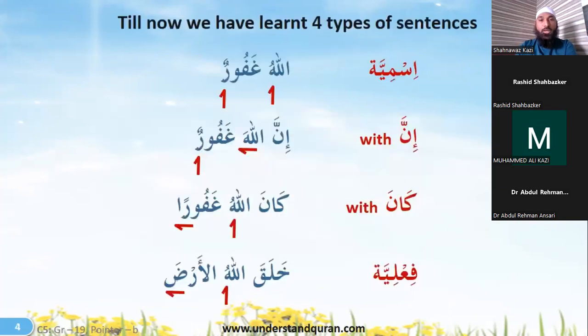Okay. So till now we have learned there are four types of sentences. Jumlatul ismiya, and that is Allahu Ghafurun, starts with an ism. Then we have inna Allaha Ghafurun. After that the noun would have a fatha. Then we have the sentence starting with kana. So kana Allahu Ghafuran, and then we have fi'liya, which is a verbal sentence. Khalaqa Allahu al-arda. Khalaqa, created. Allahu, Allah, al-arda. So Allah is with a dhamma. That is the jumlatul fi'liya. These are the basic four types of sentences.